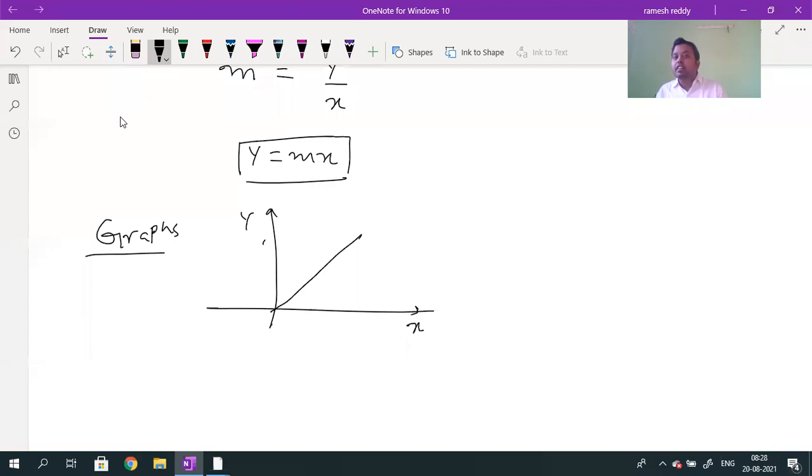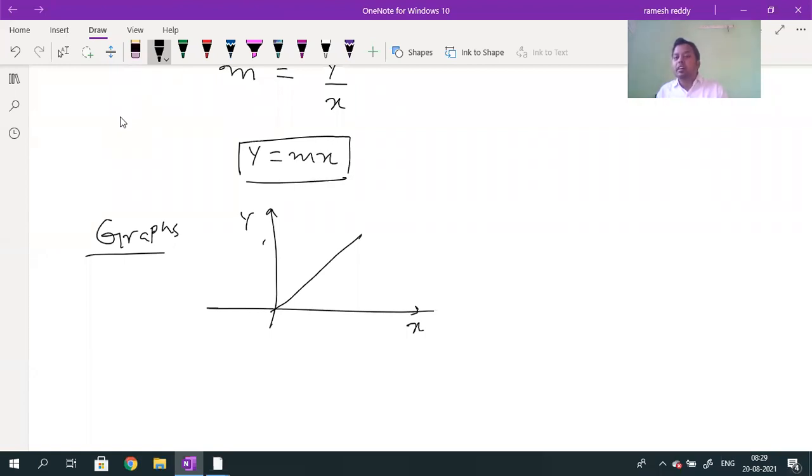As per the given equation, y is equal to mx, this is the equation for a straight line which is passing through origin. In detail, you will come to know in mathematics. Now here we just want the formula. If I give the formula, by that formula you should be able to identify the shape of the graph. Y is equal to mx, I will tell that, as per this, the graph is a straight line.